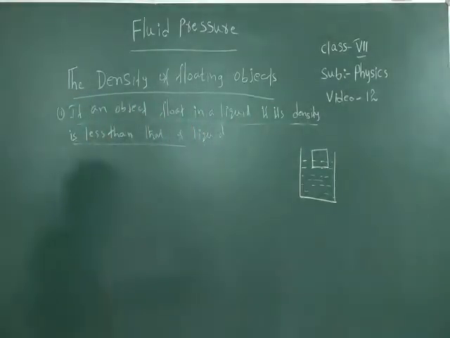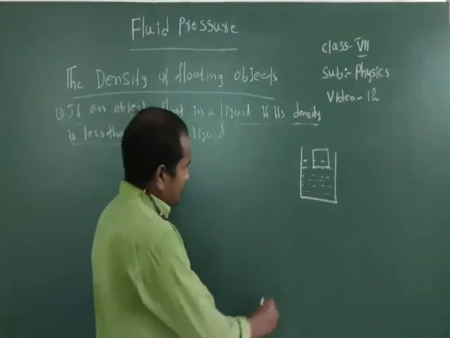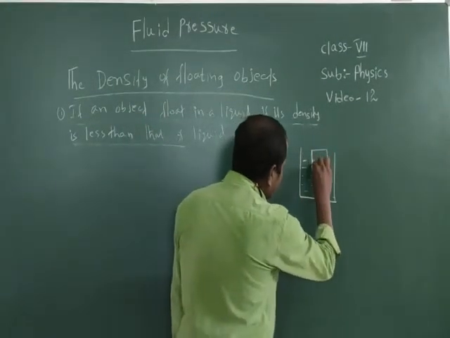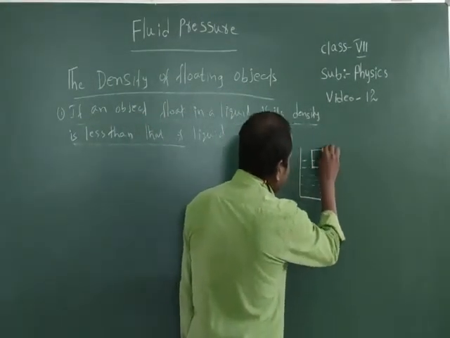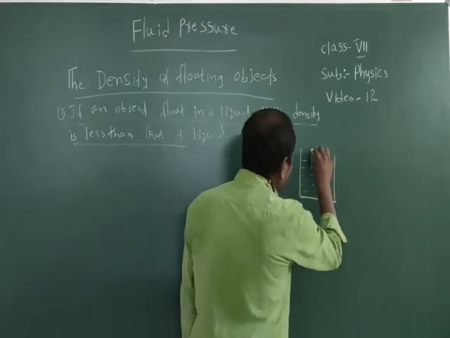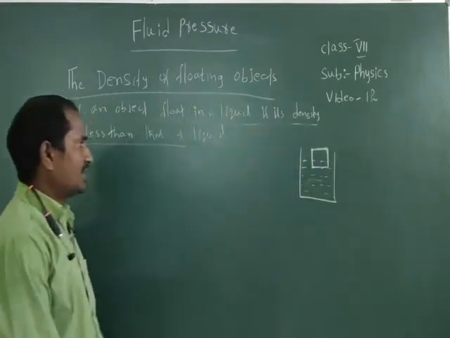From this diagram we can understand that the density of the body is less than the density of the liquid. That's why the body is floating on the liquid.